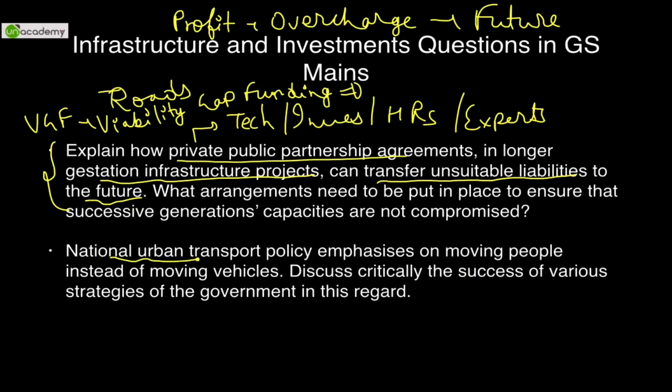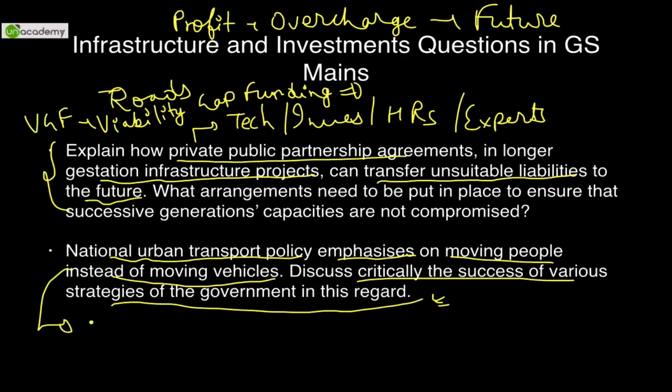Now, National Urban Transport Policy emphasizes on moving people instead of moving vehicles. Discuss critically the success of various strategies of the government in this regard. So I'll just give you a basic intro that basically they are focusing on public transport more than the private transport. See, private transport is bad for environmental purposes. Then again, it leads to a lot of fuel consumption also. So bad for economy. We need to import that fuel.